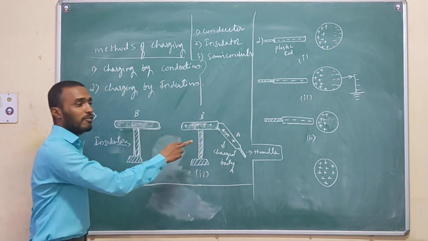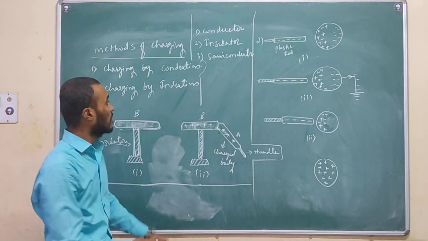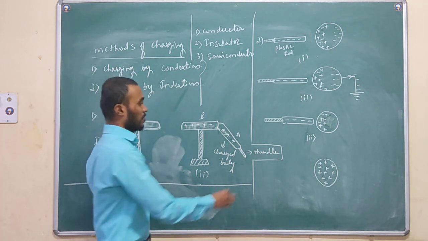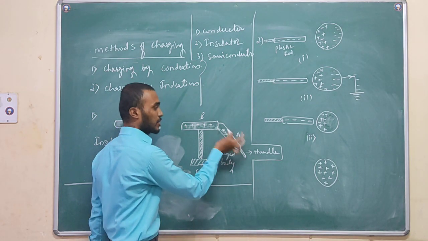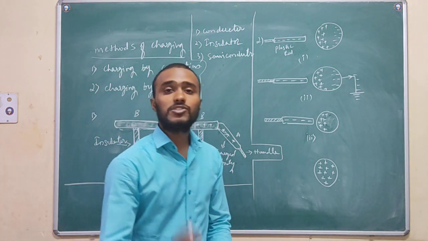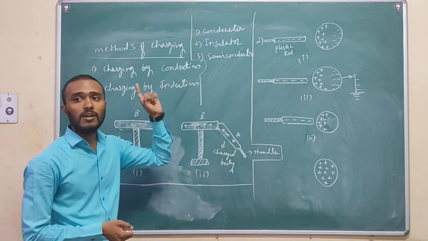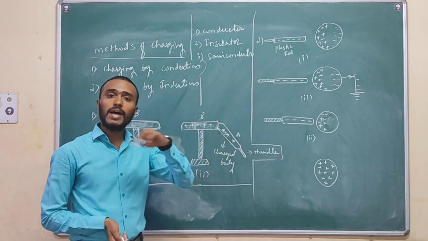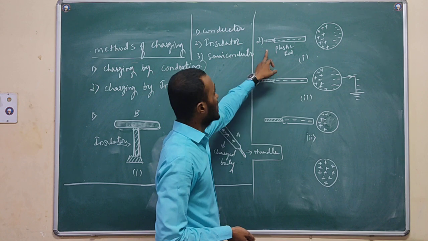This is a method of making an uncharged body charged, by the method of what? Charging by conduction, meaning by contacting the charged body to the uncharged body, we can give the charge to the uncharged body. This is one process, one method by which we can give the charge to the uncharged body.